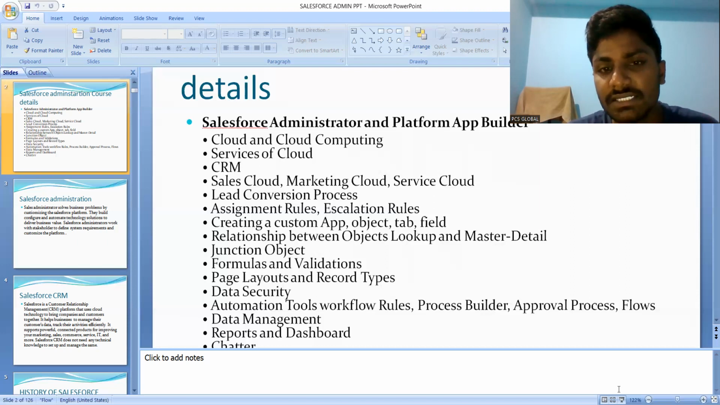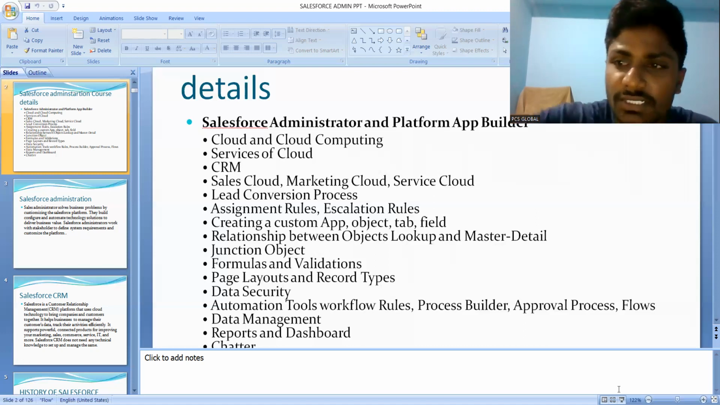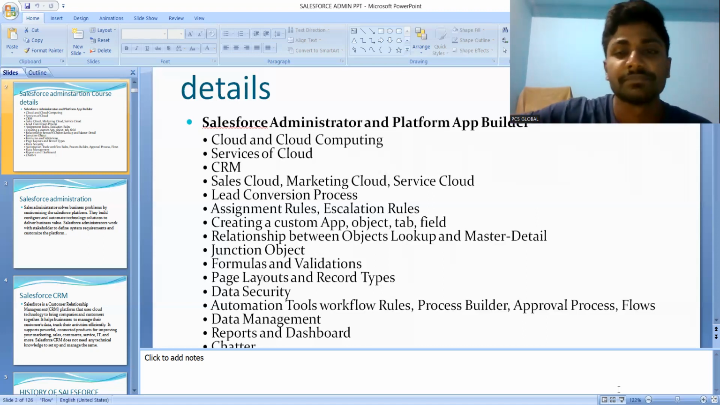The AppExchange is a marketplace where the applications that have been created are already available, just like the Play Store. You use the Play Store, and whatever apps are there, you download them. In the same way, Salesforce has an App Launcher. In the App Launcher, if you require any applications, you can download those applications here.